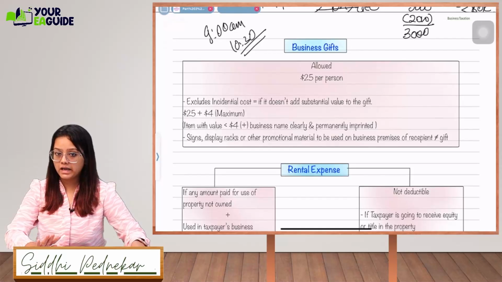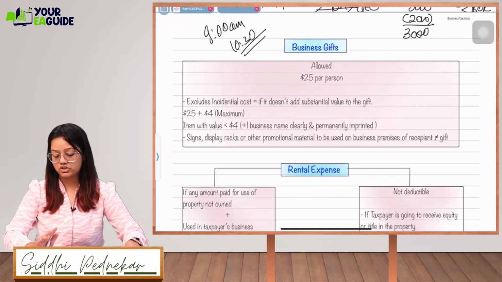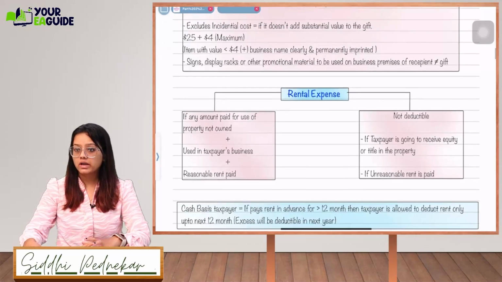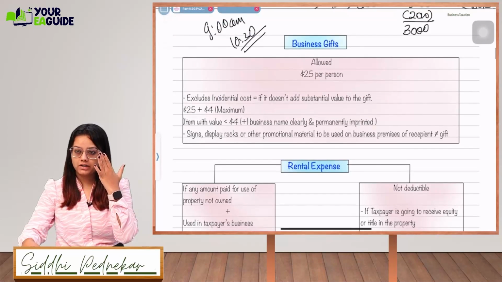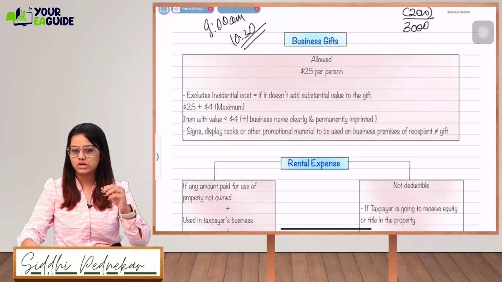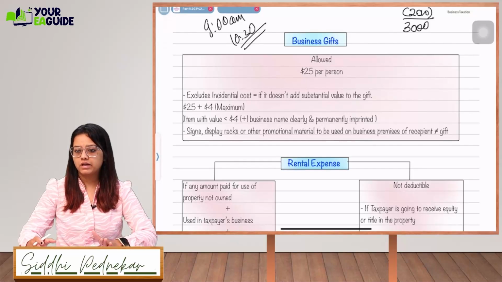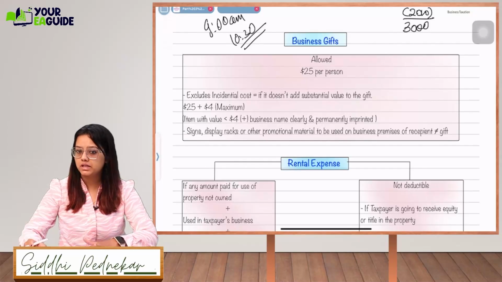On Sunday you can attend the lecture, and we are going to complete this whole second chapter. We'll start with the partnership. I know in partnership the basis, the contribution, the limits, the distribution, all these things are very confusing. So we'll do that in a very good manner, taking some examples in the class.